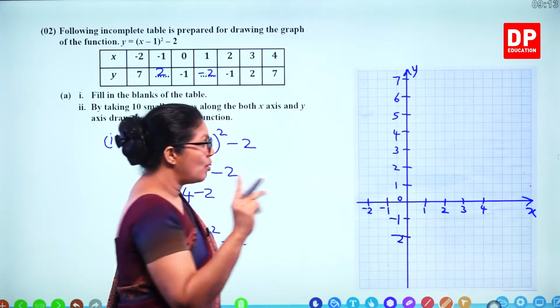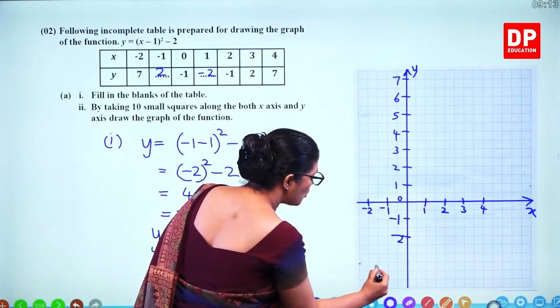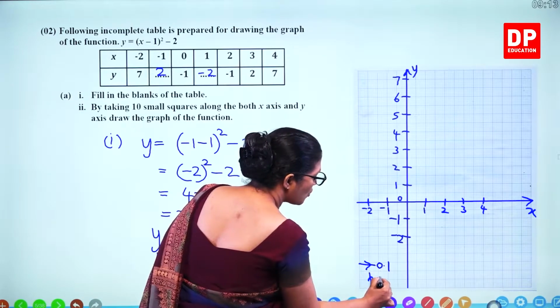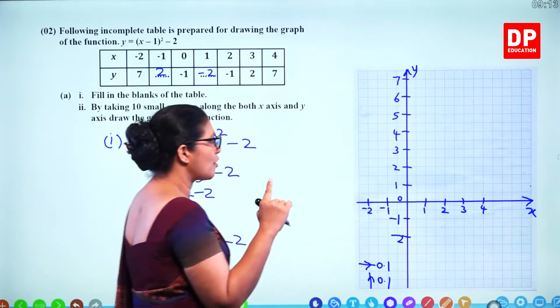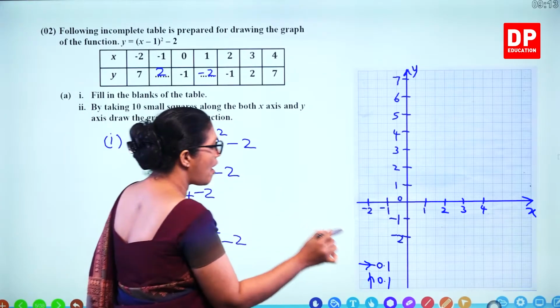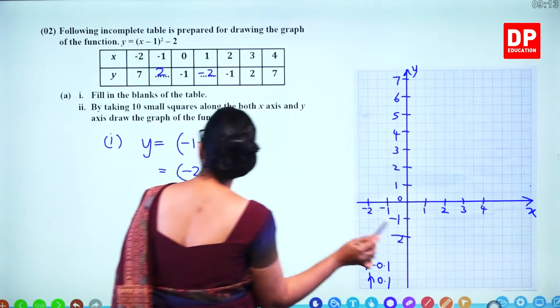So, we know 10 small squares is 1 unit. So, this way 1 small square is 0.1. This way also 0.1, 1 over 10. Now, we have the scale. Now, we can mark the points. So, we will mark the points.